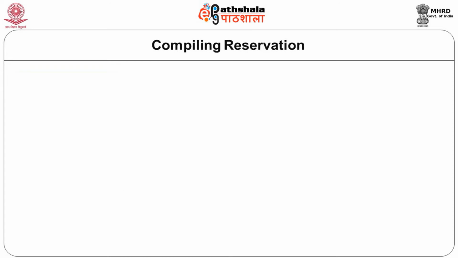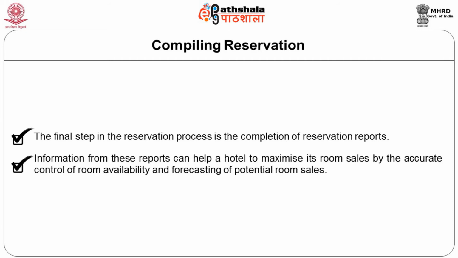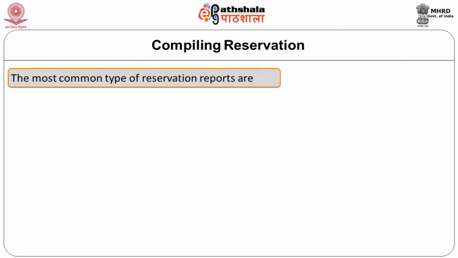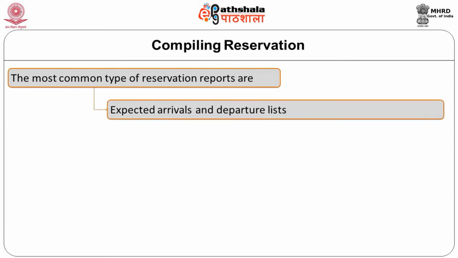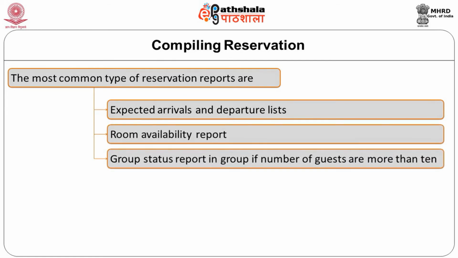So the last stage will be to compile reservations. The final step in the reservation process is the completion of the reservation reports. Information from these reports can help the hotel to maximize its room sales by the accurate control of room availability and forecasting of the potential room sales. The most common types of reservation reports are expected arrivals and departure lists, room availability report, and group status report if a group comes. Suppose the group is more than 10, then we consider that as a group reservation.